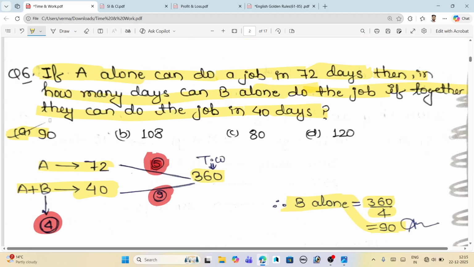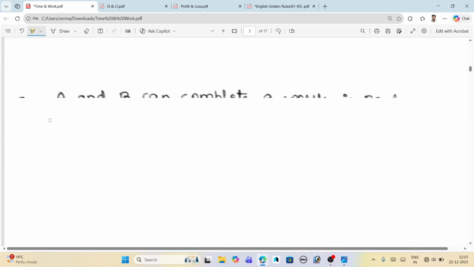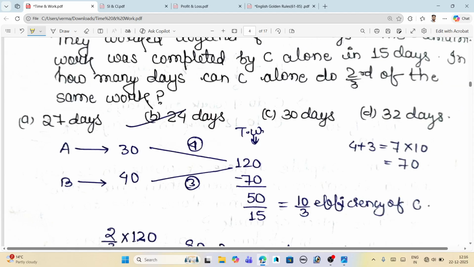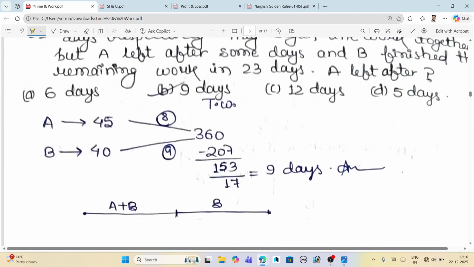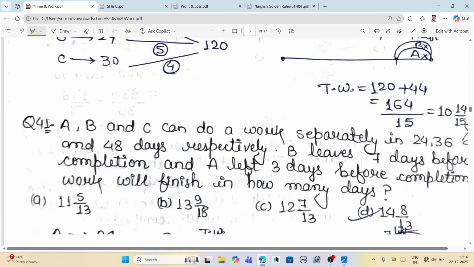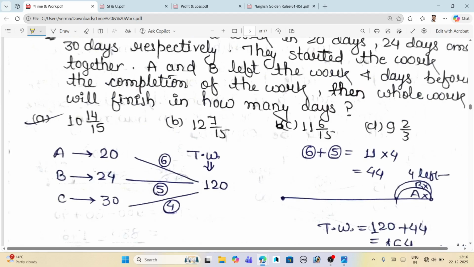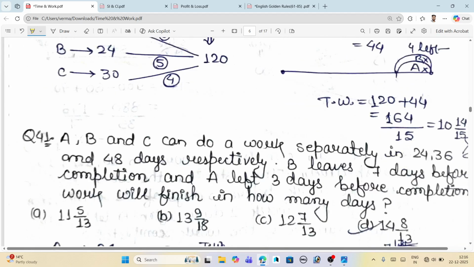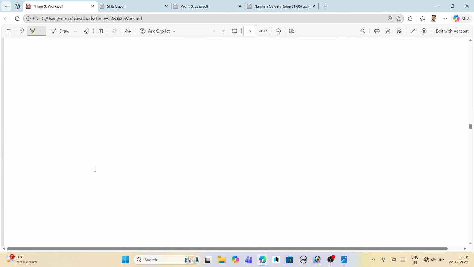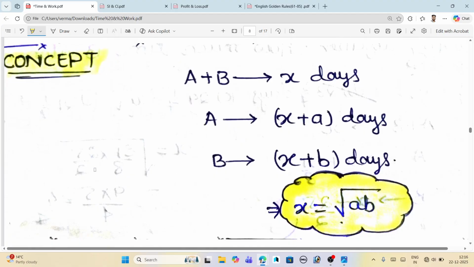Okay, and firstly I have to show something. I'm scrolling this PDF, so just focus here on the screen. These are all the practice questions of different types which are asked in the examinations as well. And the other thing is that this is the type of question where A left the job 1 day earlier, 2 days earlier, or A and B start 1 day after B. Such types of questions are asked in the examination. I'm just showing you this to make you feel how valuable the content is. This is the content that is asked in the examination every time.